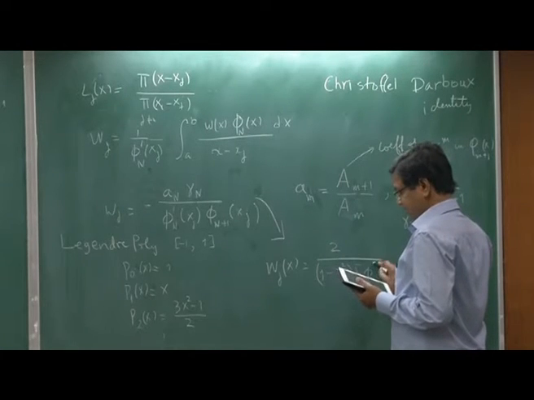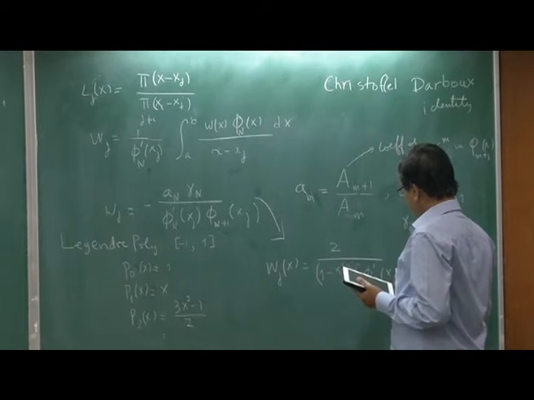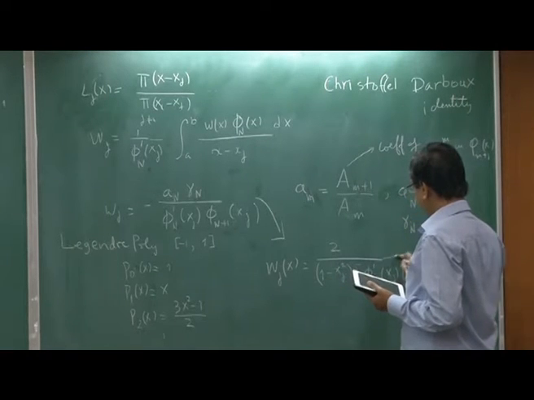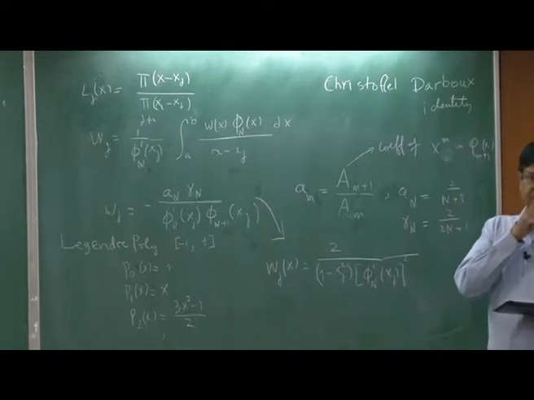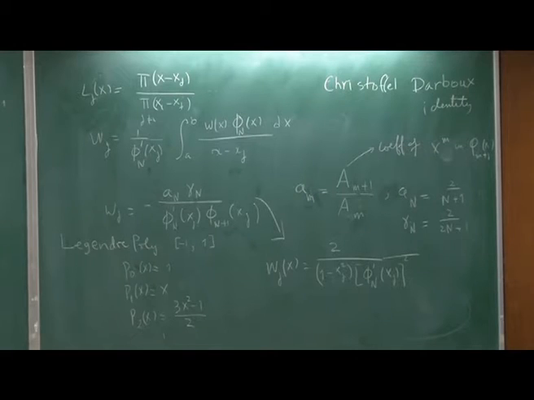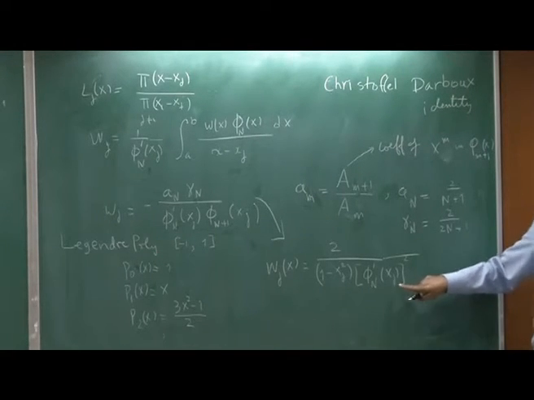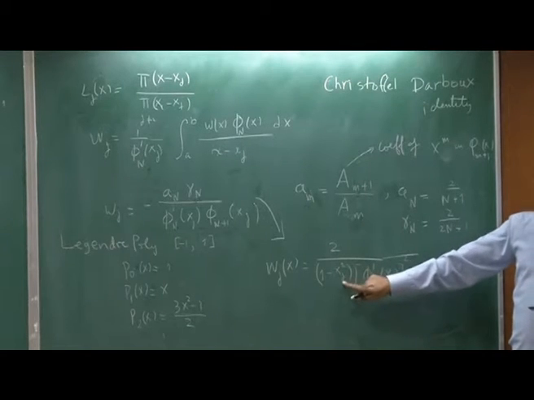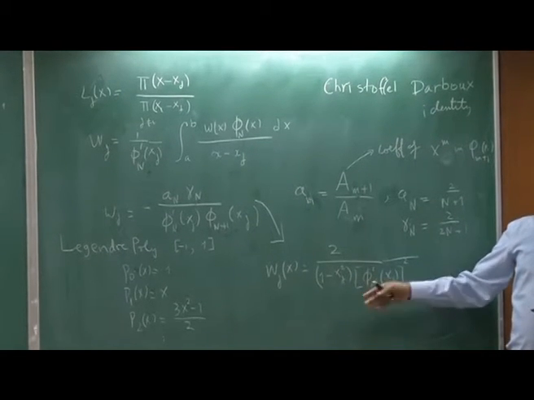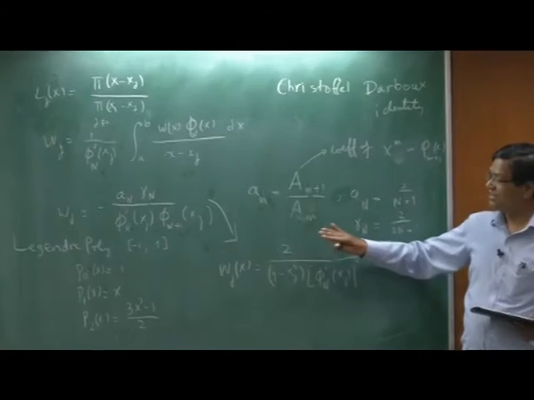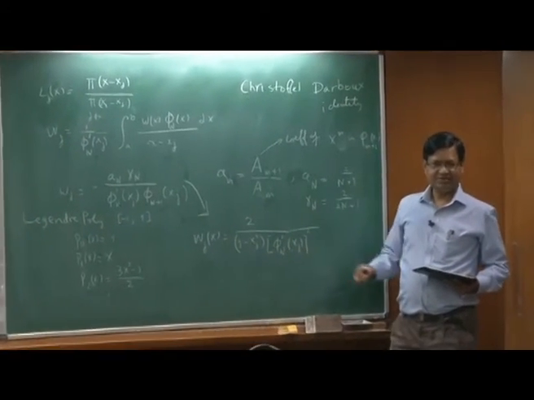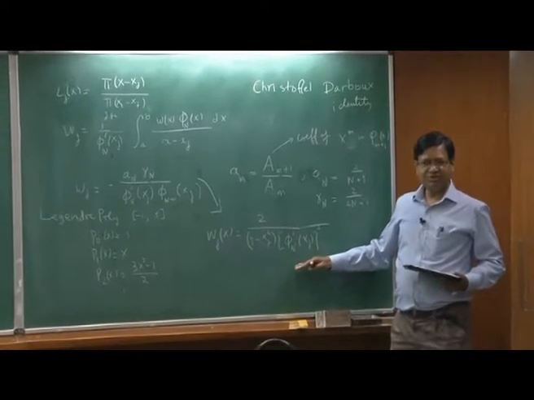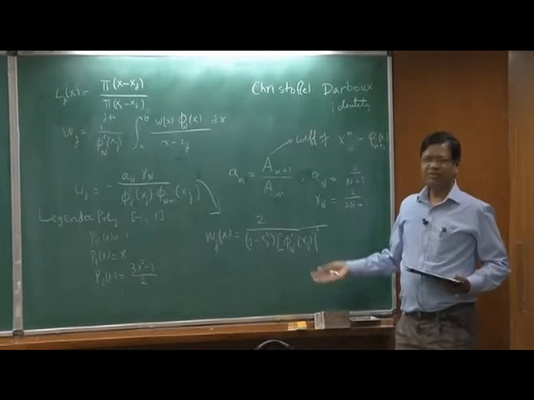Phi prime square. Okay, now you will find this in tables. This is the derivative of the polynomial, and you have to compute it at the roots, and xj is the abscissa, which is the zeros of phi n, not phi prime n. Okay, so this can be computed, and that will give you the weights.